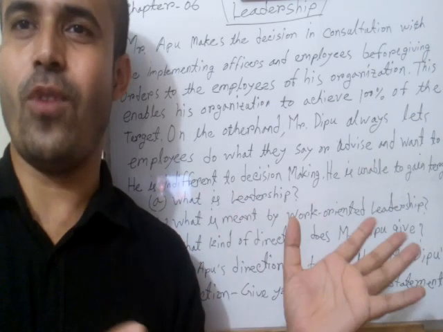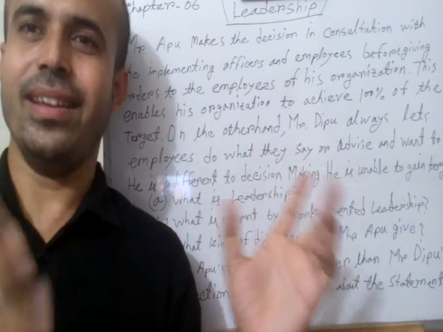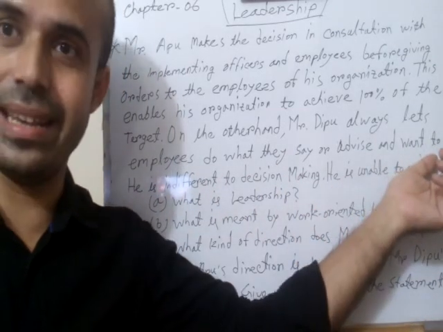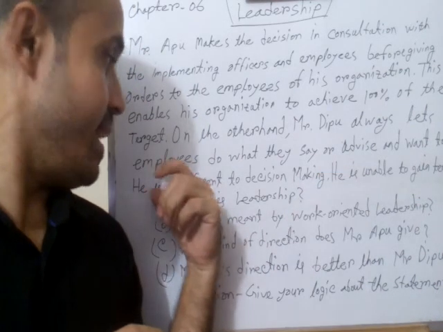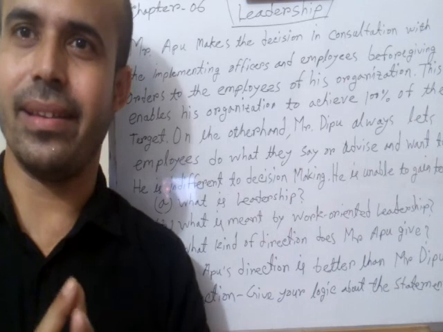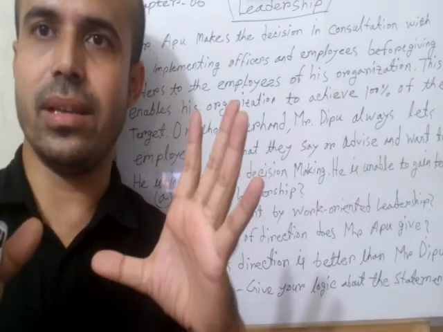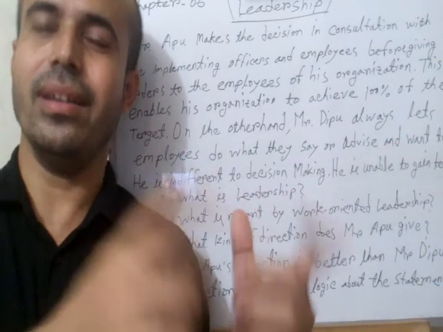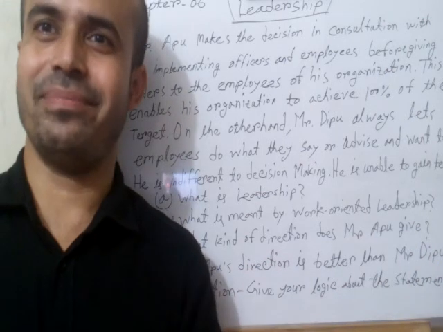Whichever way they want to do, whichever way they want to take this order, they will just do it. And then you can also be clear that he is indifferent to decision making. Indifferent means unconscious about the decision making. Just give him the order. The worker will do it when they think it is the time to work.